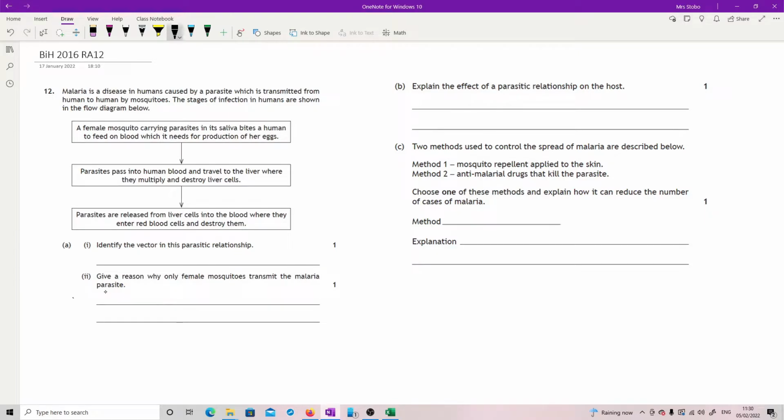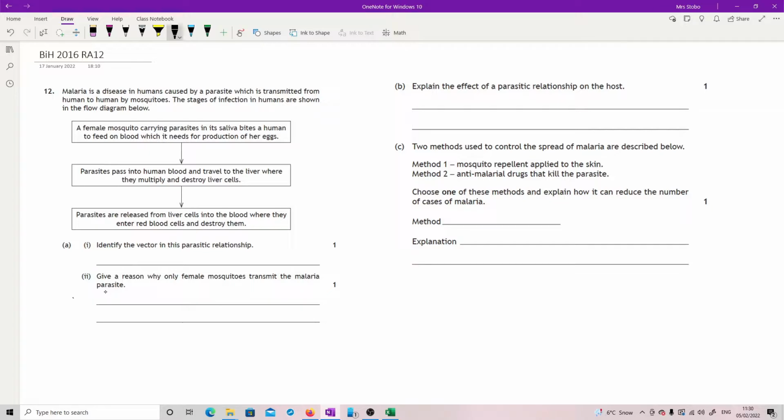Question 12. Malaria is a disease in humans caused by a parasite which is transmitted from human to human by mosquitoes. Stages of infection are shown in the flow diagram. So we have a female mosquito carrying parasites in its saliva bites a human to feed on blood which it needs for production of her eggs. Okay, parasites pass into human blood, travel to the liver where they multiply and destroy the liver cells. Parasites are released from liver cells into the blood where they enter red blood cells and destroy them.